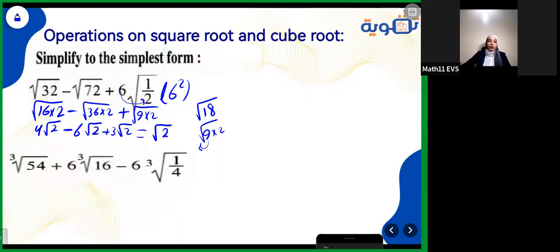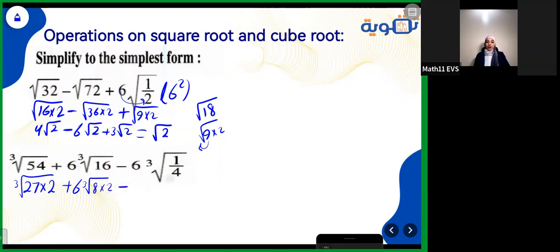Now let's talk about the cube root. Okay, cube root means I need to get 2 numbers whose product equals this number here, 54, but one of them should have a cube root. As I told you, start dividing by 2. Yes, dividing by 2, it equals 27. So 27 is already a number that has a cube root. So that's correct, multiplied by 2. Plus 6, keep it outside, cube root of 16, of course, can be written as 2 multiplied by 8. 8 has a cube root. So it will be 8 multiplied by 2 minus.